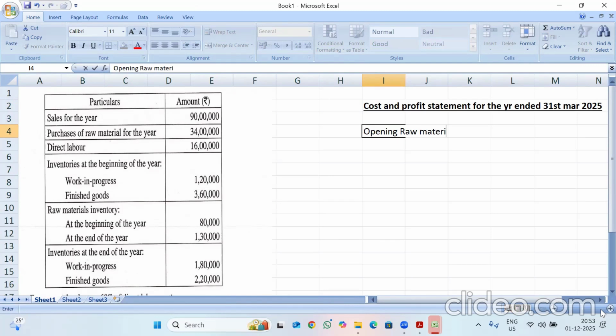So opening raw material is 80,000 in this question. At the beginning of the year, 80,000.